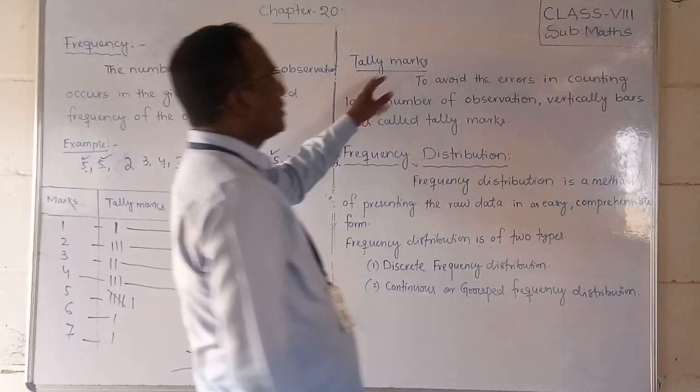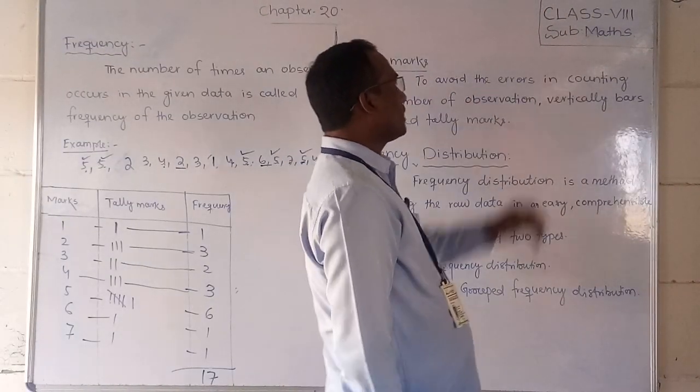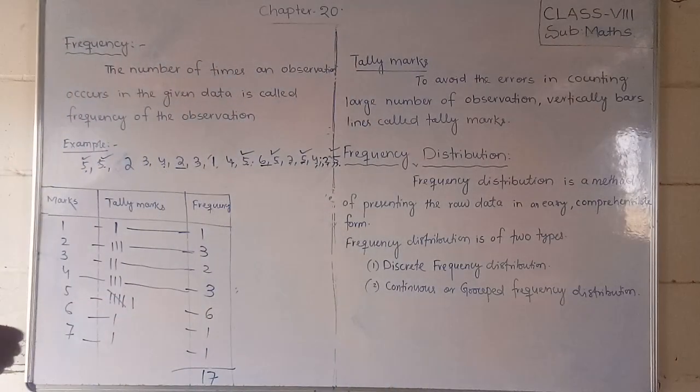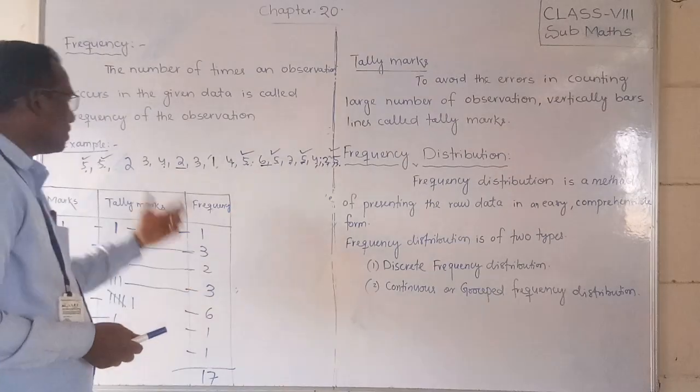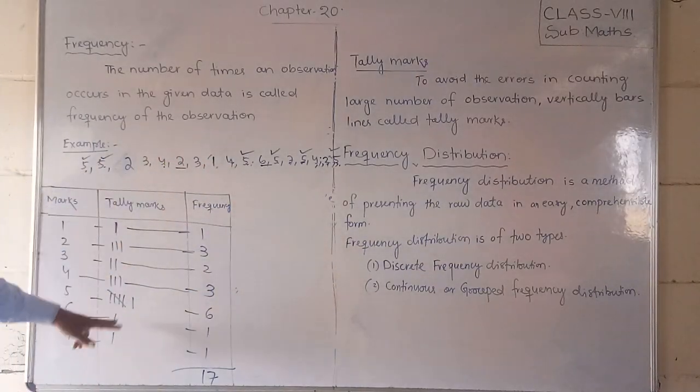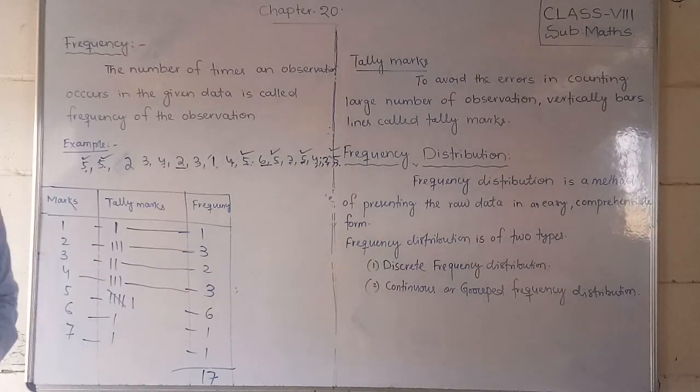What do we mean by tally marks? To avoid errors in counting a large number of observations, vertical bars or lines are used, called tally marks. Otherwise for counting purposes we get confusion. That's why we are using tally marks. That way we can easily find out.